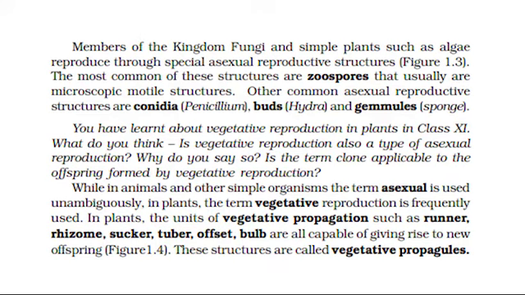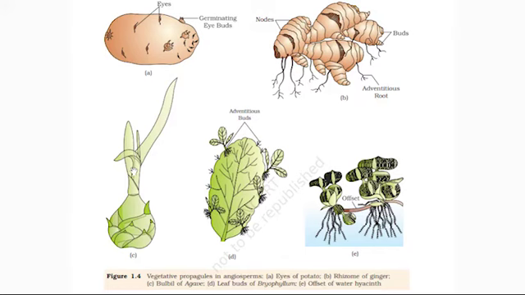While in animals and other simple organisms the term asexual is used unambiguously, in plants, the term vegetative reproduction is frequently used. In plants, the units of vegetative propagation, such as runner, rhizome, sucker, tuber, offset, and bulb, are all capable of giving rise to new offspring.